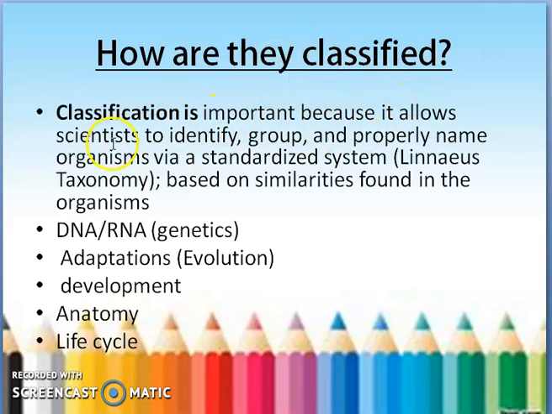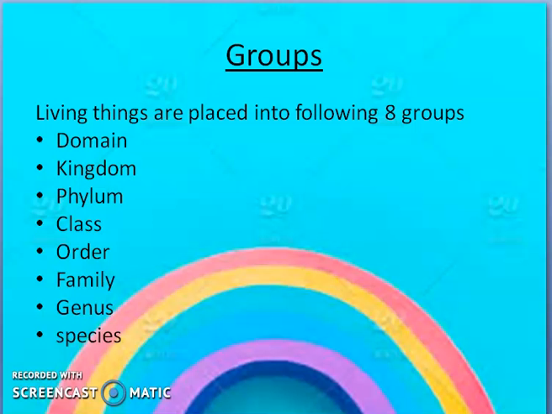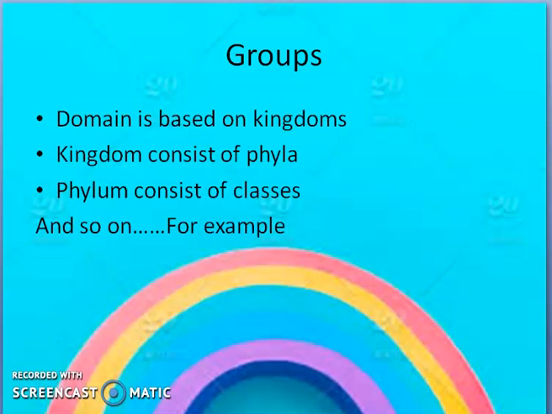Classification is important because it allows scientists to identify, group and properly name organisms via a standardized system based on similarities found in the organisms. After the classification, groups have been formed. There are 8 groups of living things: domain, kingdom, phylum, class, order, family, genus and species. A domain is the main thing. A domain has kingdoms, for example plant kingdom, animal kingdom. Kingdom consists of phyla. Phyla is the plural of phylum, and phylum consists of classes. So this is how living things have been classified according to their characteristics.